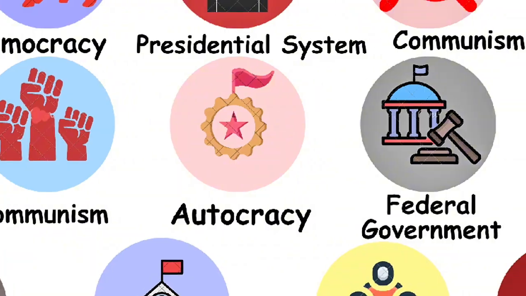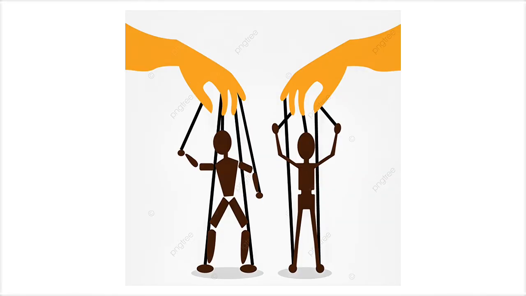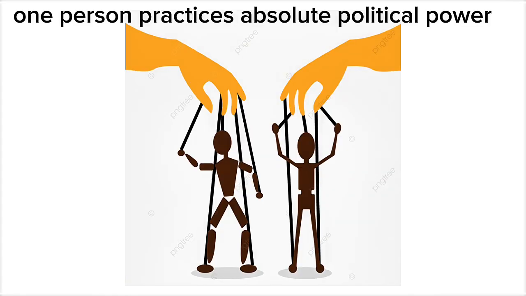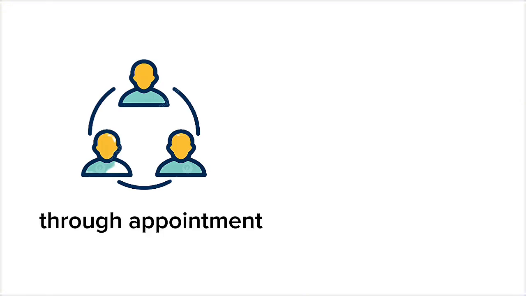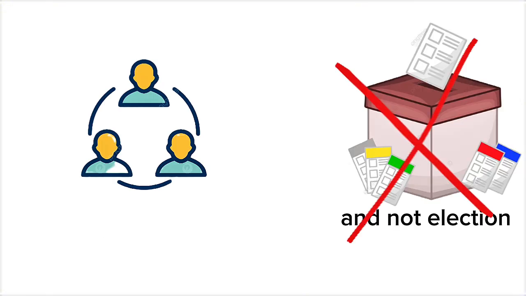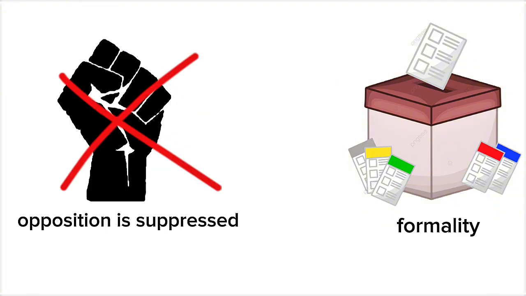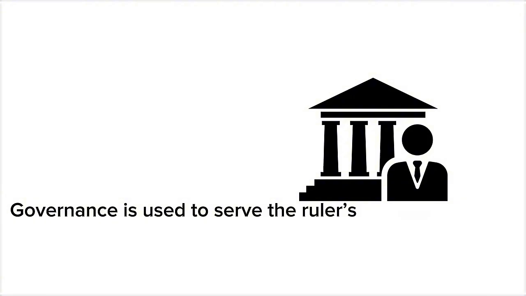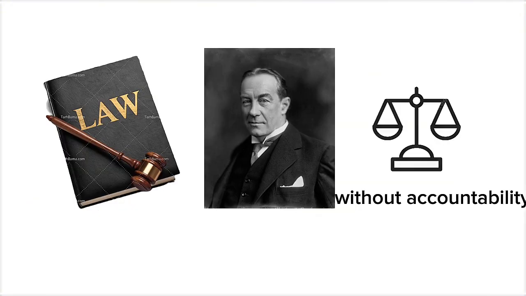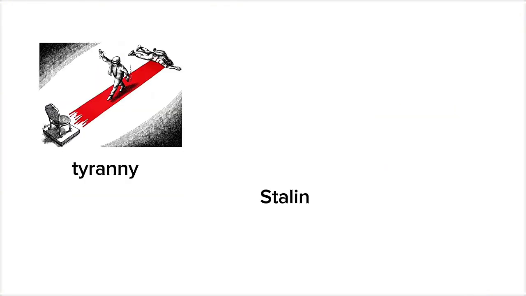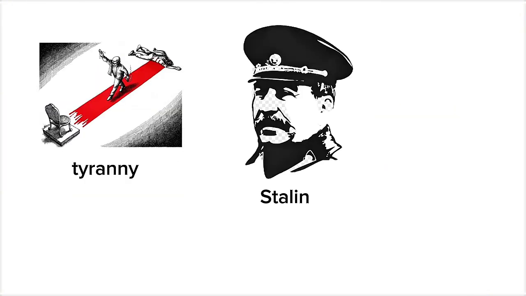Autocracy. Autocracy is a form of government in which one person exercises absolute political power. This individual usually comes to power through appointment rather than election. Elections are either abolished or reduced to a mere formality, opposition is suppressed, and independent institutions are absent. Governance is used to serve the ruler's interests without accountability, which opens the door to tyranny. Examples include Stalin's rule in the Soviet Union and some military regimes.